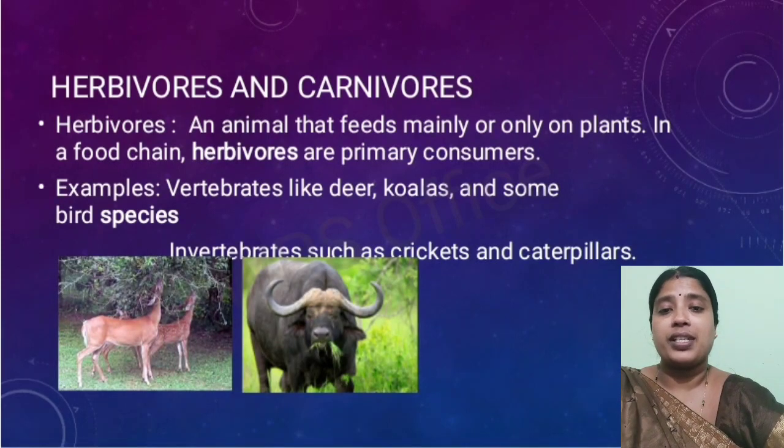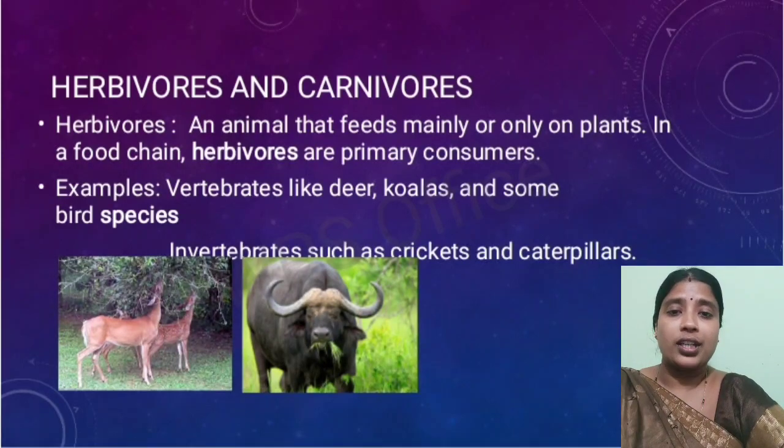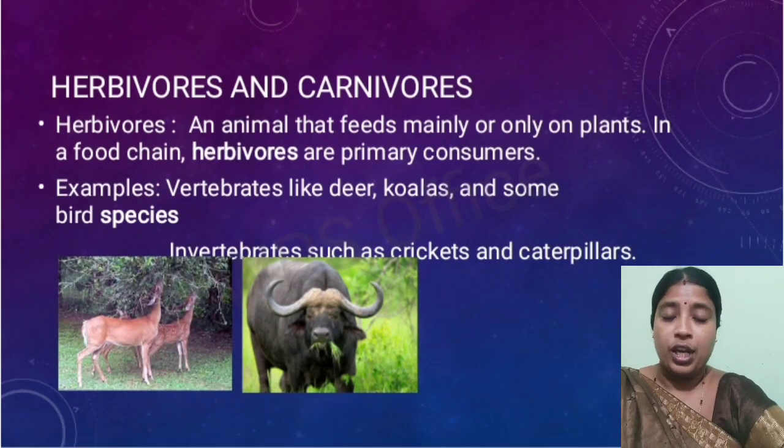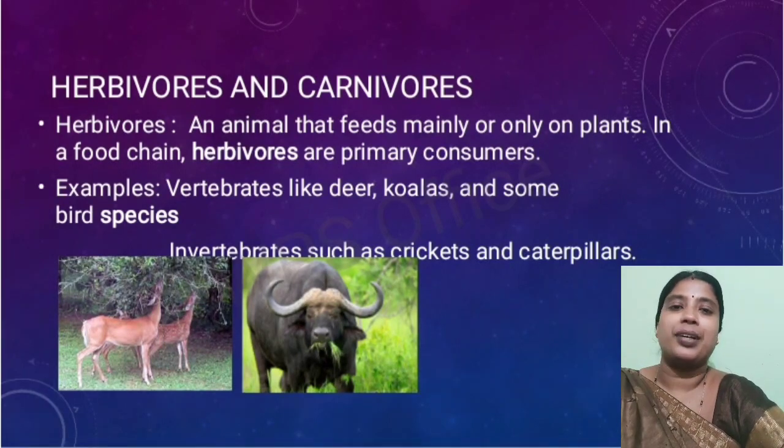Now this chapter is basically about animals, how animals take their nutrition. On the basis of what type of food they eat, they are classified as herbivores, carnivores and omnivores. So depending upon what type of food they consume, this is the classification of animals. Now let us explore the term herbivores.